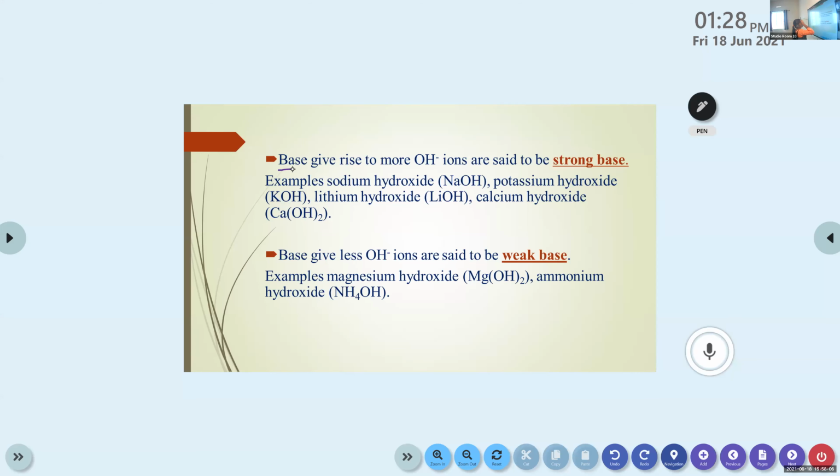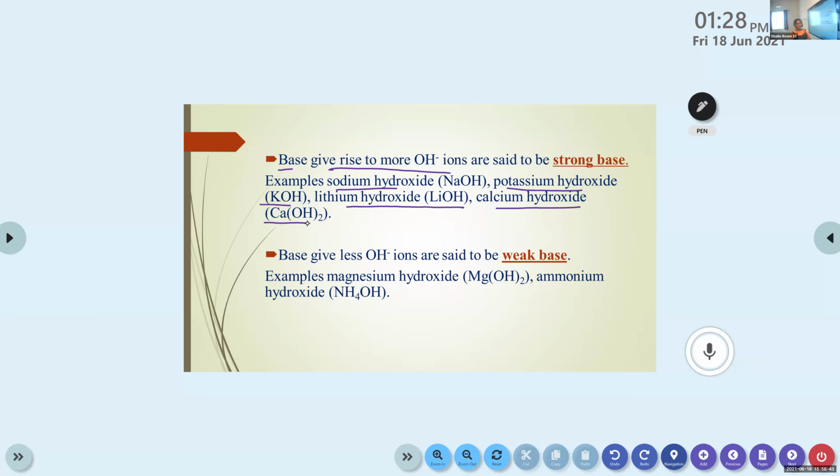The bases which give rise to more OH minus ions, similarly to acids that give more H plus ions being strong acids, are said to be strong bases. Examples are sodium hydroxide, NaOH, potassium hydroxide, KOH, lithium hydroxide, LiOH, then calcium hydroxide, Ca(OH)2.